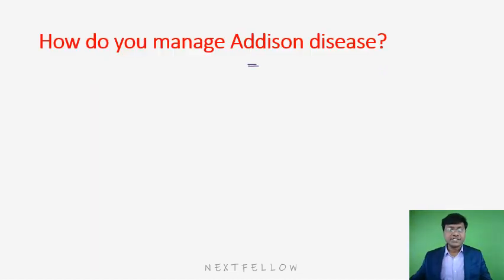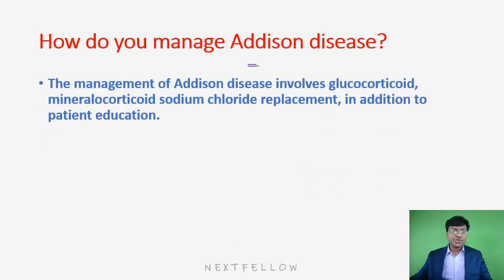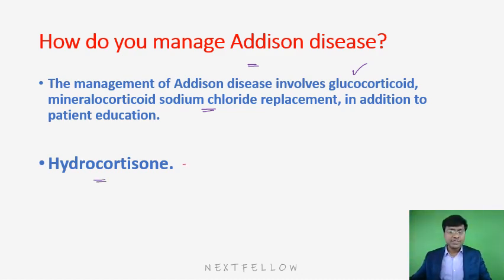Now, how do you manage Addison's disease? In patients with Addisons, you have hypotension, so you need to give fluids. Along with that, you need to supplement steroids. And which particular steroid do you need to give? You need to give hydrocortisone. Why hydrocortisone? Because hydrocortisone has mineralocorticoid activity as well as glucocorticoid activity.